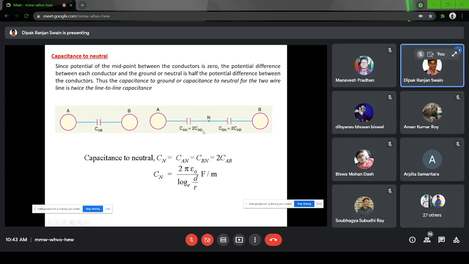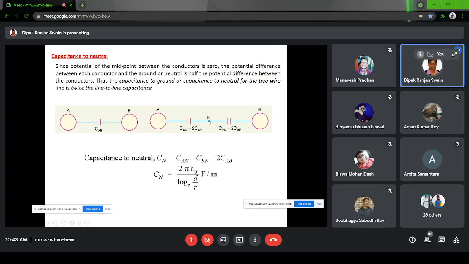So if CAB is the capacitance between two conductors, how do we calculate it with respect to the neutral? I can say that this is plus V and this is minus V. So the intermediate position will be at a potential of 0, and that 0 point will be taken as the neutral point. What we have calculated is the capacitance between A and B.